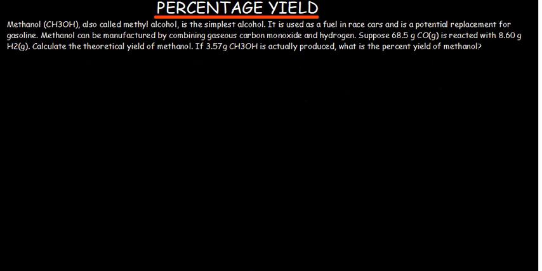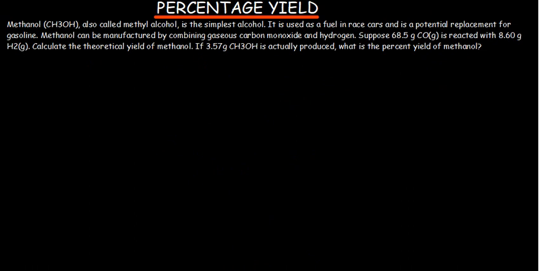Suppose 68.5 grams of carbon monoxide is reacted with 8.60 grams of hydrogen. Calculate the theoretical yield of methanol. Again, if 3.57 grams of methanol is actually produced, what is the percentage yield of methanol?